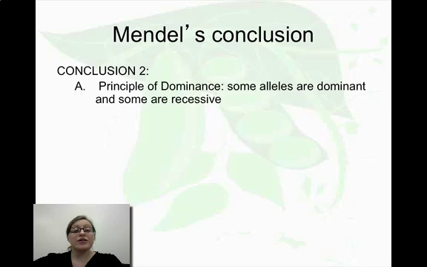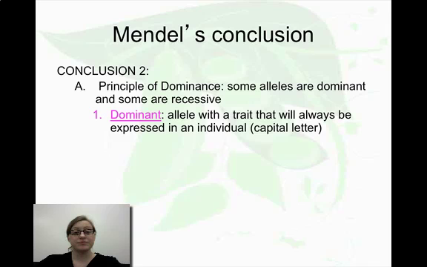Okay. The other thing that he concluded is this idea known as the principle of dominance, that some of the alleles have more power than other alleles, and so he used the words dominant and recessive to define their difference. If an allele is dominant, we're going to represent it with a capital letter when we denote an organism's gene pairing, what they have on each chromosome. So the dominant allele will always be expressed. That means if they have a dominant allele, they will show the dominant trait. They only need one in order for this to be the case.